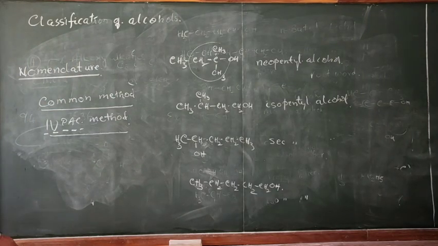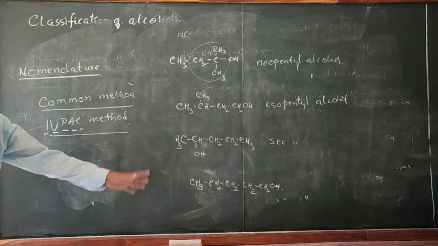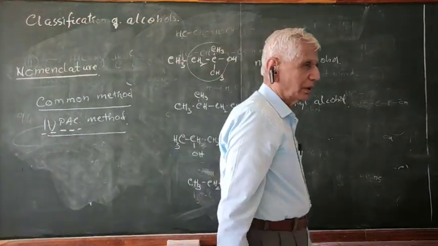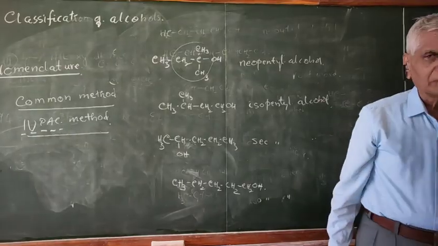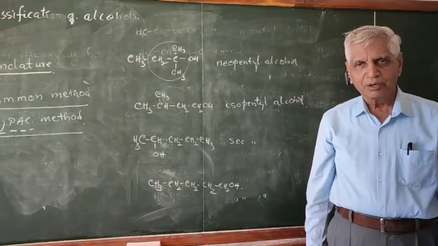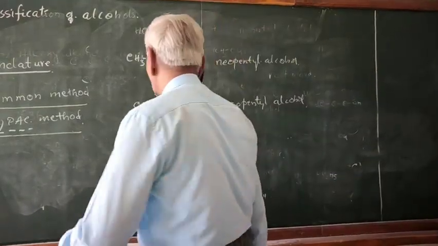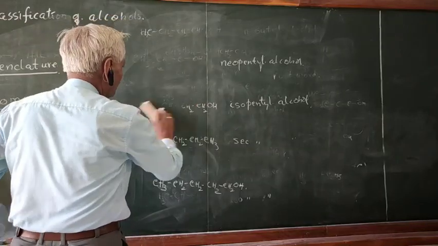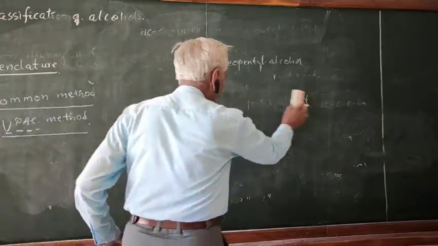N-pentyl alcohol. This is called as N-pentyl alcohol, or simply called as pentyl alcohol. So that is how the common methods are there. In the common method, there are two words, you know. One is the alkyl group, and the other is alcohol. There may be cyclic groups also, like cyclopentyl group. Say for example, I'll give some more examples. Try to find out the name of this compound.